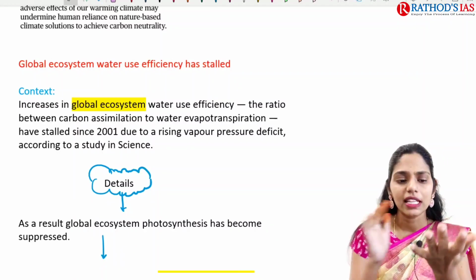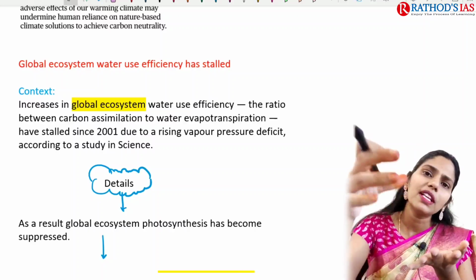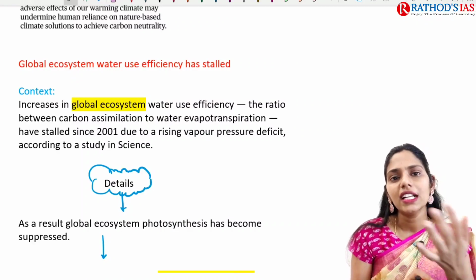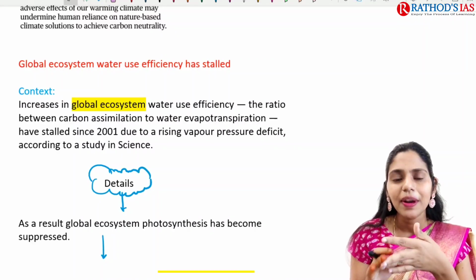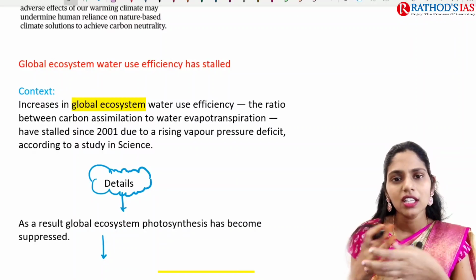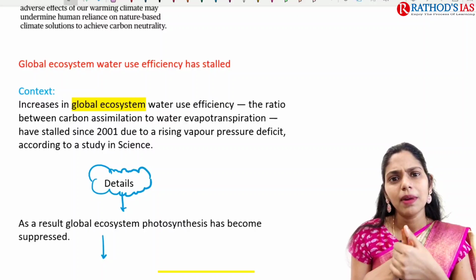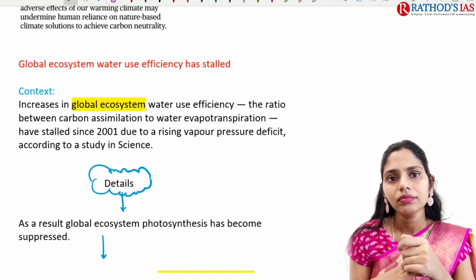Carbon assimilation means inorganic carbon is taken by plants, for example carbon dioxide, and that is converted into organic carbon like glucose, right? This process is called carbon assimilation. It is nothing but the preparation of food.